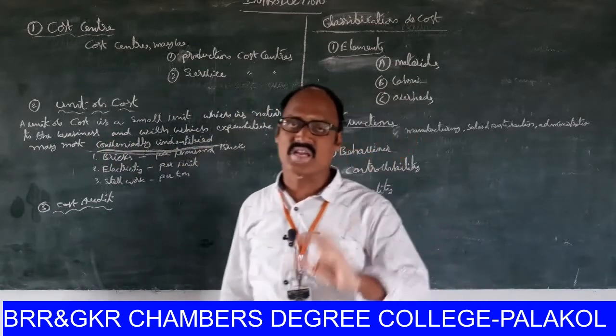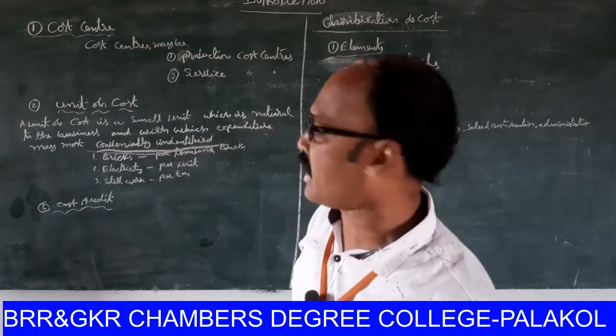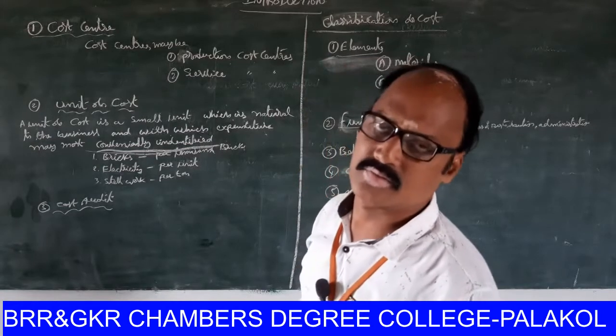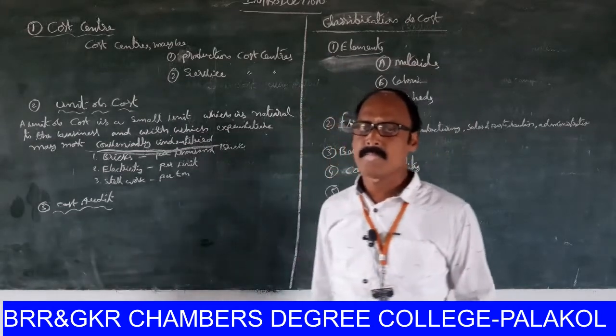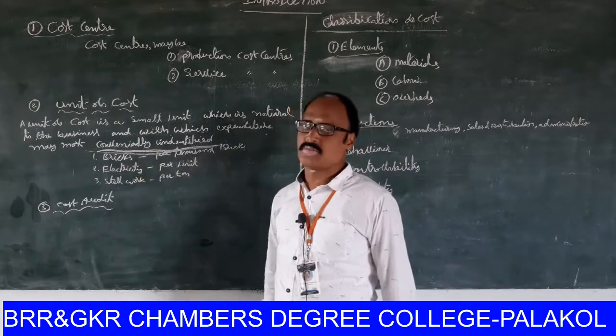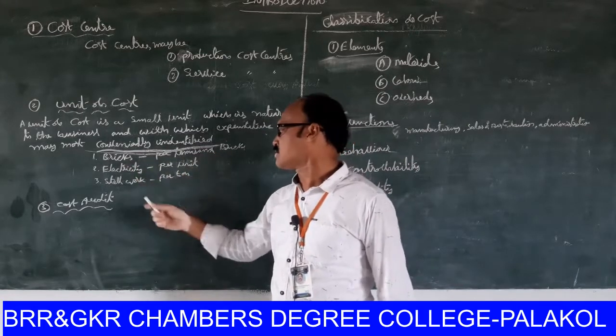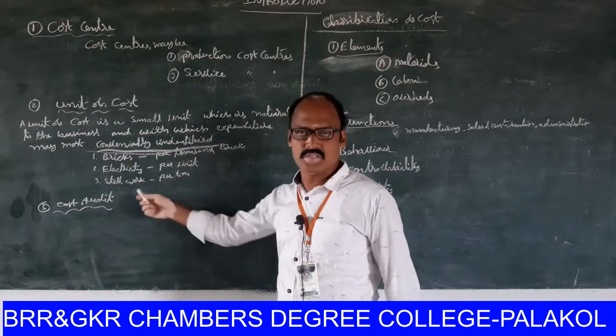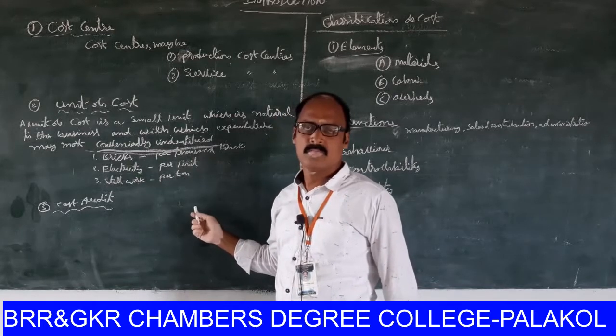For identification, we have to categorize the unit of cost for every organization. For example, per 1000 bricks, electricity per unit, steel per ton, books per 1000 books.